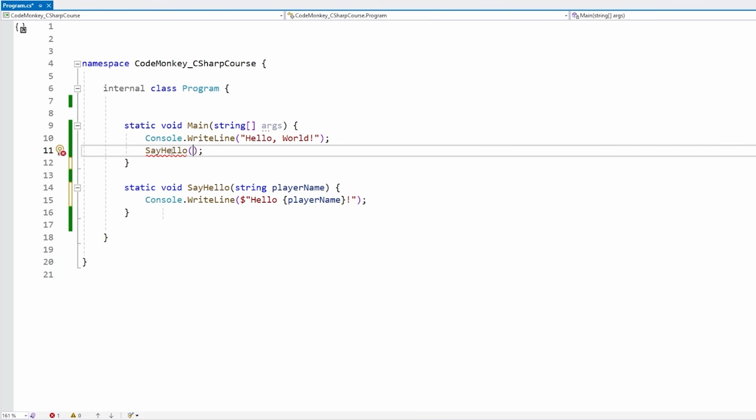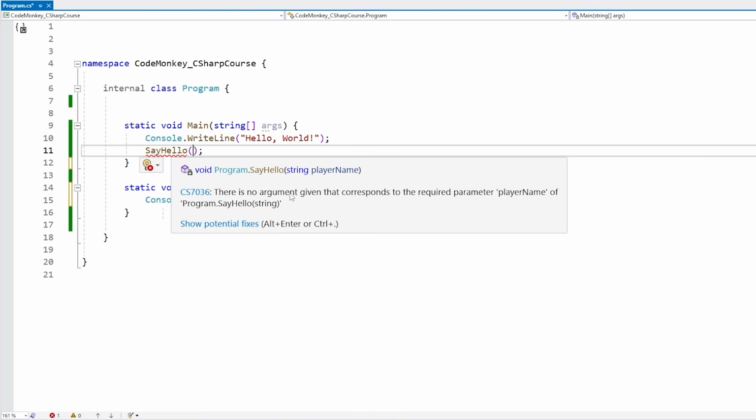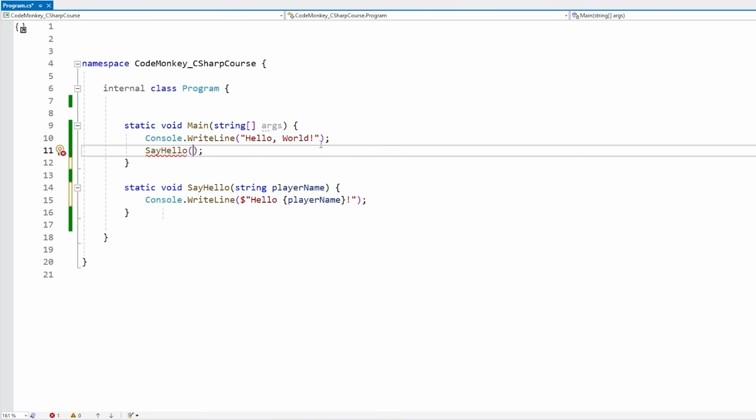So that's what's technically correct, but in reality, most people use both terms interchangeably, so parameter or argument really refers to the same thing. And now here we can see the error, and the error says that there is no argument given that corresponds to the required parameter for our player name. So inside the parameters, we need to pass in a string for our player name. We can either pass in a variable, so define a string variable and pass it in, or just write over here a string directly. So let's say CodeMonkey.